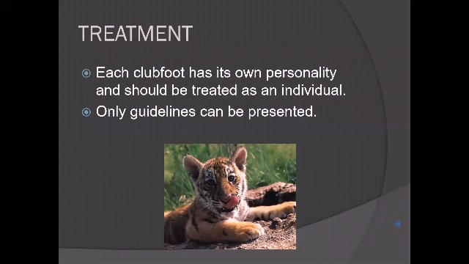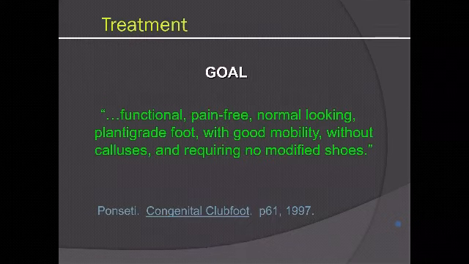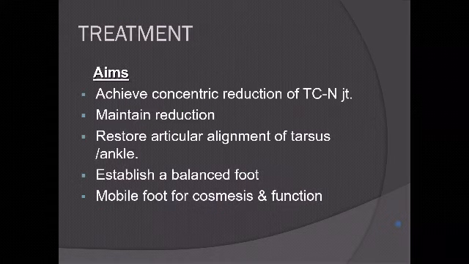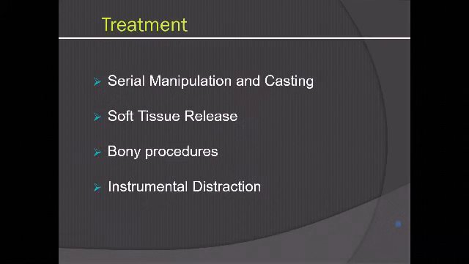When we come to treatment, you have to understand that all these club feet have their own personality and should be treated such as to have a goal of a functional, pain-free, normal-looking plantigrade foot, which has good mobility, no calluses, and doesn't require modified shoes. That is the goal. So the aim is to get that concentric talocalcaneo-navicular joint reduction and maintain it and establish a well-balanced foot for cosmesis and function.